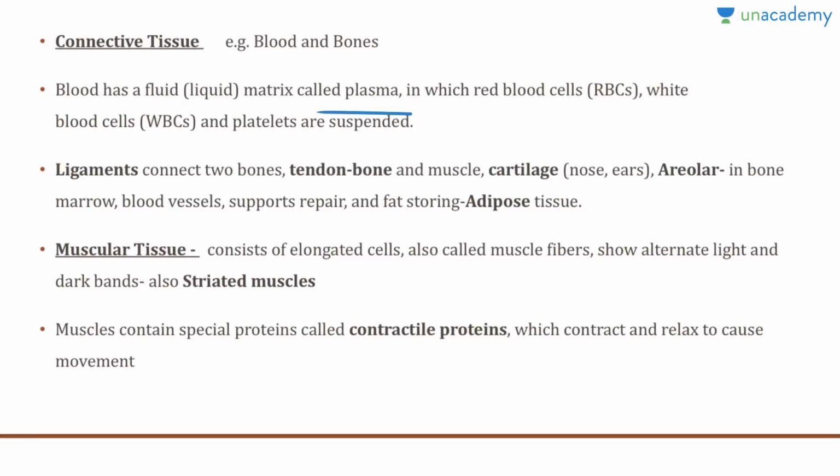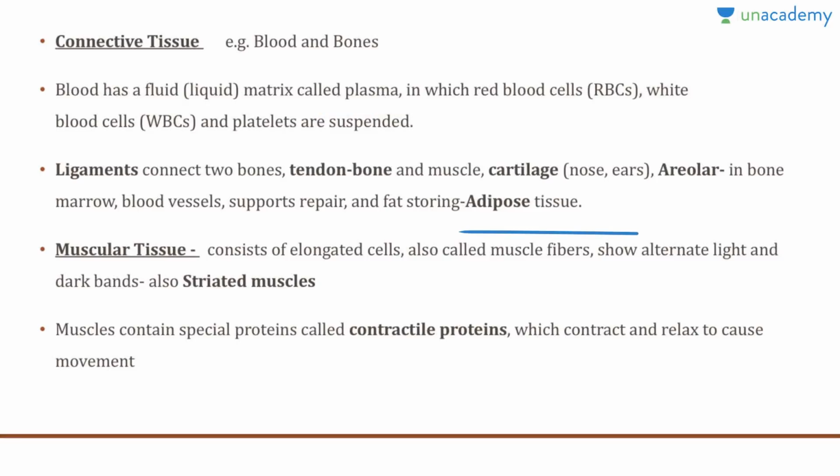Now, ligaments connect two bones, and tendons connect the muscle to the bone. The cartilage is basically present in the nose and ears, and the areolar tissue is present in the bone marrow and around blood vessels, and it supports in repair. And for fat storing, there are the adipose tissues.